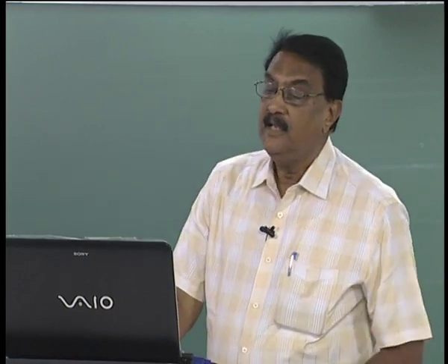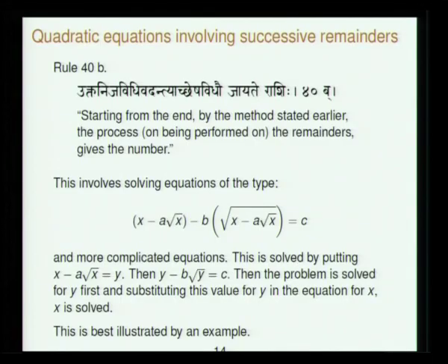Then he talks about quadratic equations involving successive remainders. This is also very interesting. The rule itself is very simple, very short. Ukta niji vidhe vadantya shesha vidhau jayate rashihi. Starting from the end, by the method stated earlier, the process performed on the remainders gives the number.